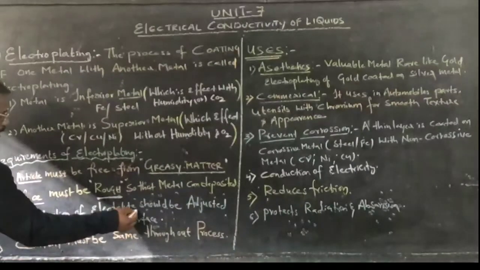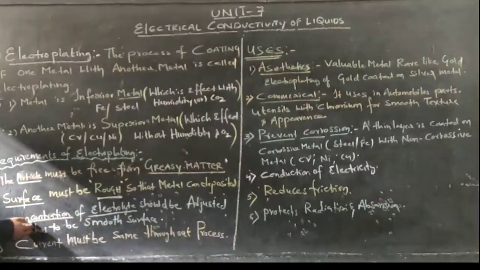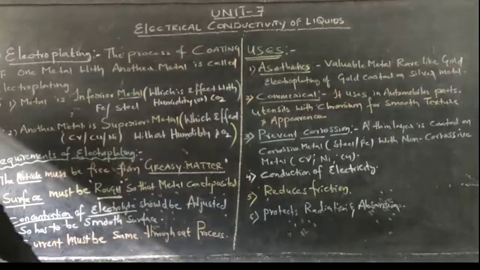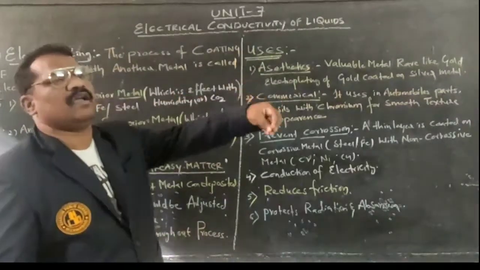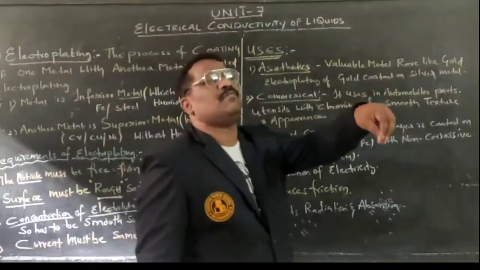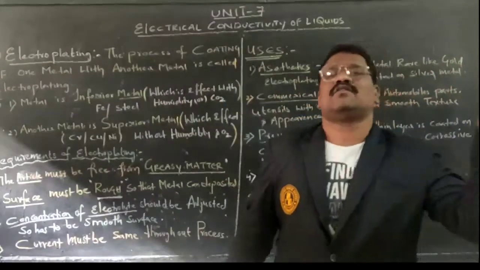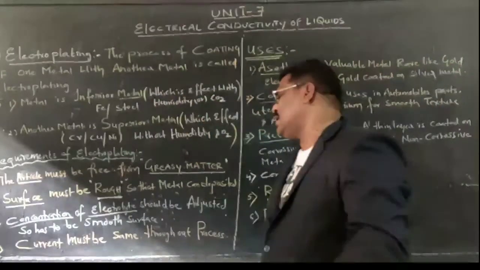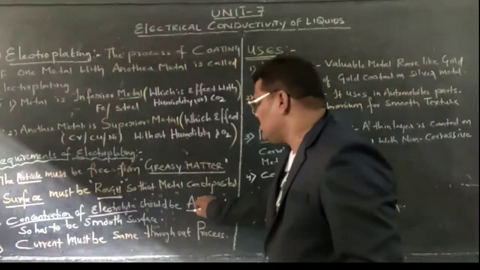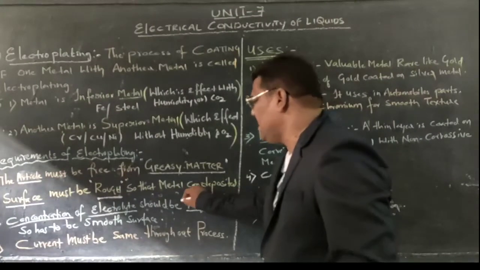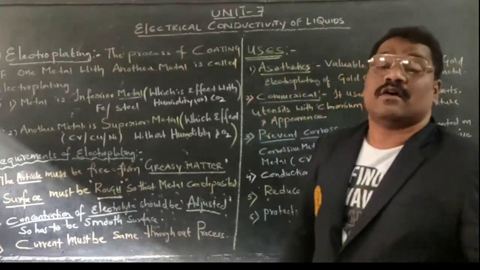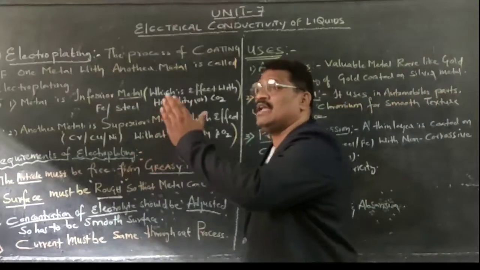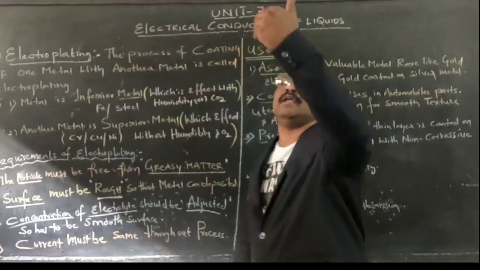Concentration of electrolytic substance. The concentration of chemical substances within the solution through which electroplating has to be done must be adjusted. Means the concentration of the electrolyte has to be maintained very high.